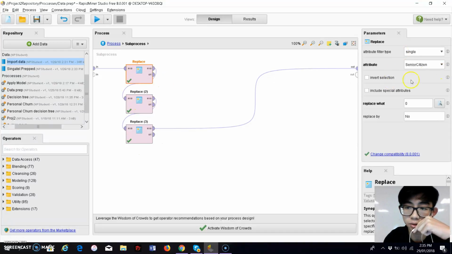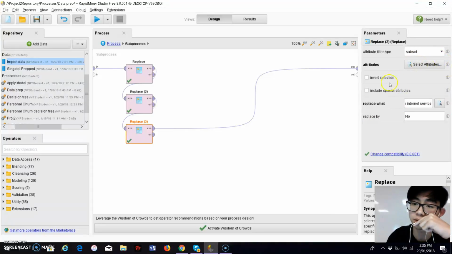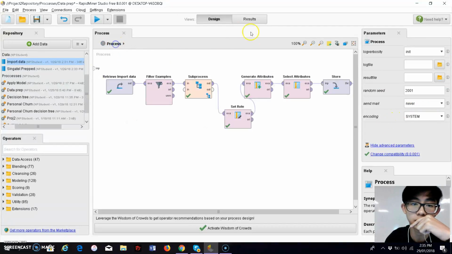The first operator used was the senior citizen data entry, such that the data entry was 0 and 1. Now we replace the data entry of 0 for senior citizens to no and 1 to yes. And also for the inconsistent data entries from the different services, we changed the no internet service data entry to straightly no, because the meaning is the same and we wanted to ensure a consistent data entry of yes and no, whether the customer does have the service or not.